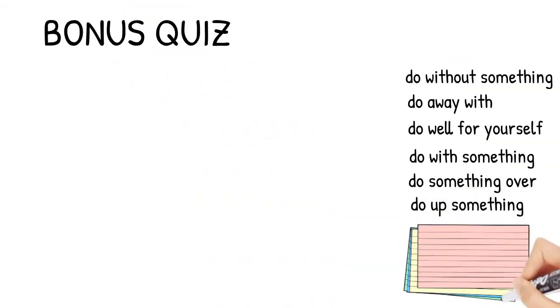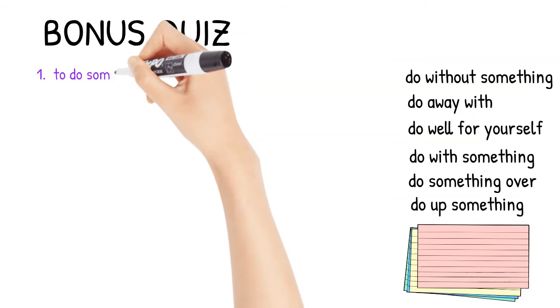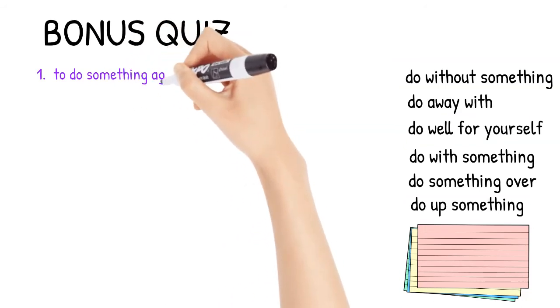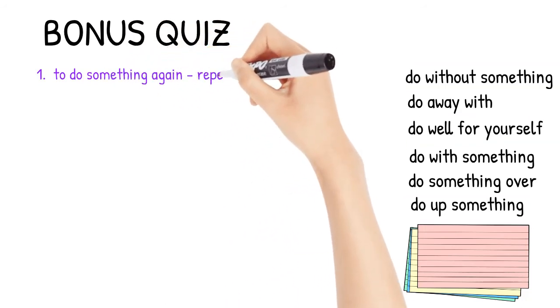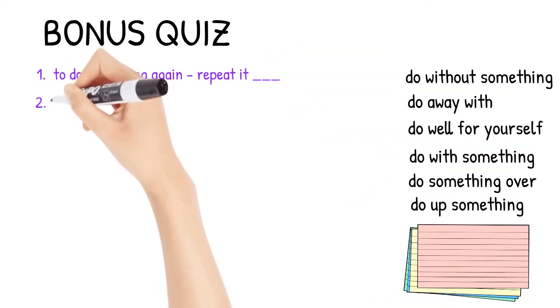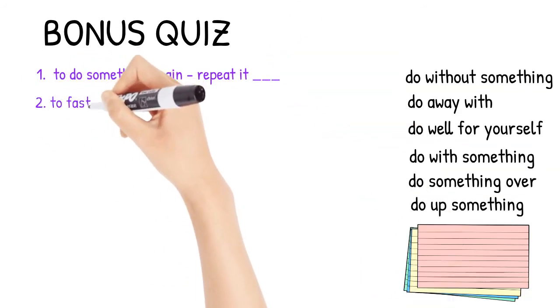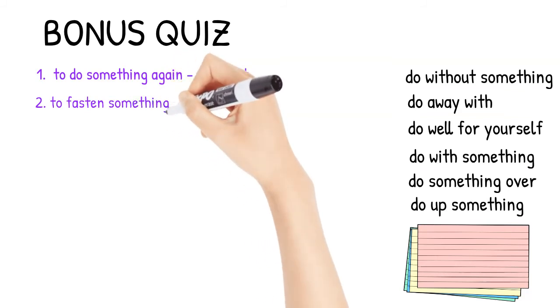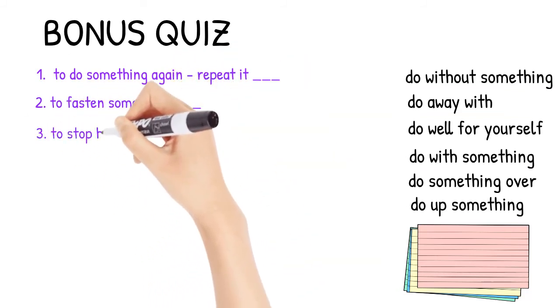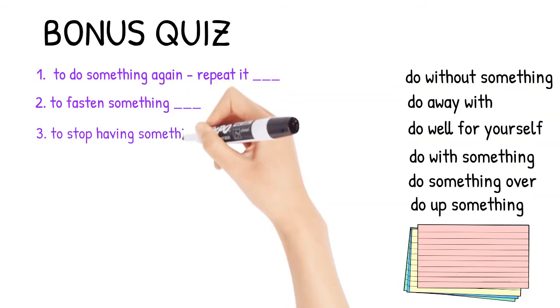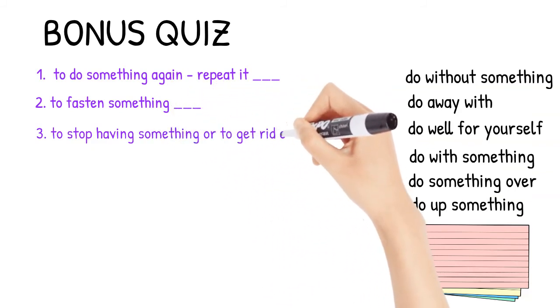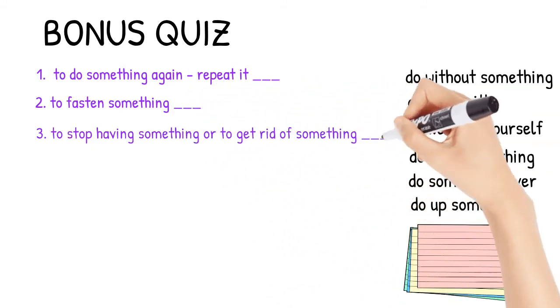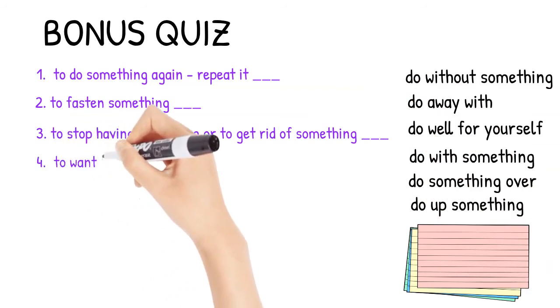Okay, here we are, bonus quiz. Let's see how well you've learned these words. So I will pronounce the ones on the right-hand side for pronunciation first. Then you can pause the video and match the definitions to the words, to the phrasal verbs. Okay, so do without something, do away with, do well for yourself or do well for oneself, do with something, do something over, and do up something.